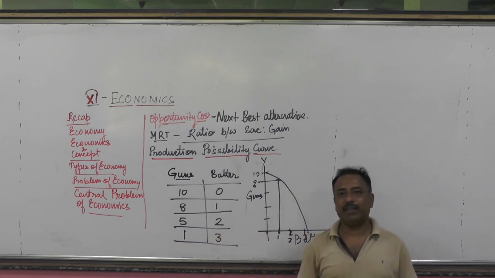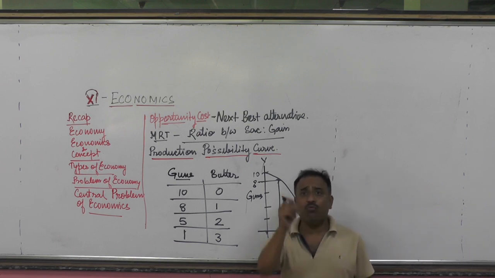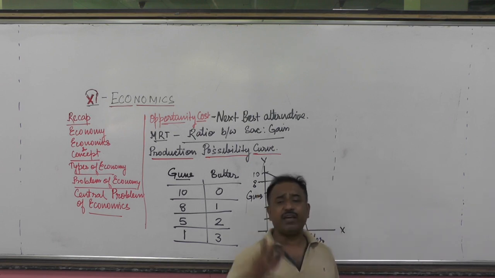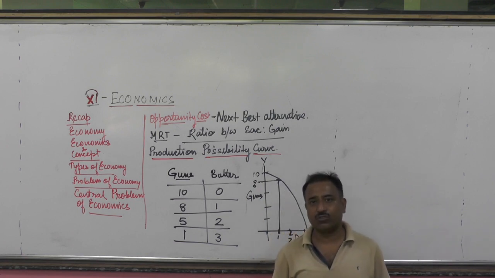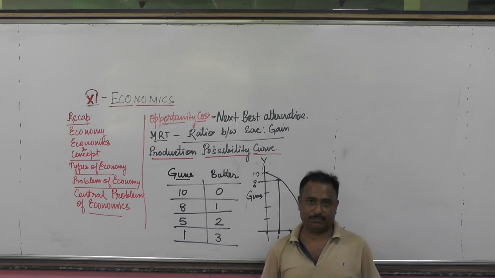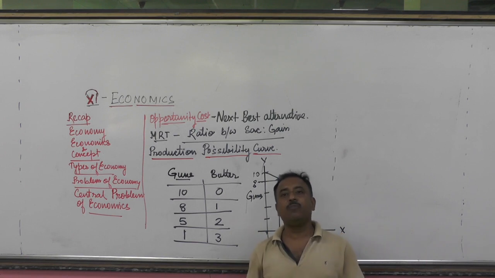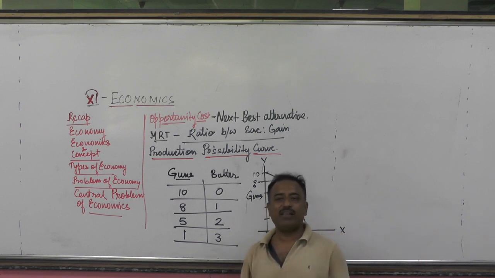Now, here are some limitations, some assumptions. We assume that we are producing only 2 of the goods. What are the goods we are producing? Guns and butter. Can I make you understand? We assume that the resources are allocated for producing 2 of them. We have to make the choice. Allocation of resource.